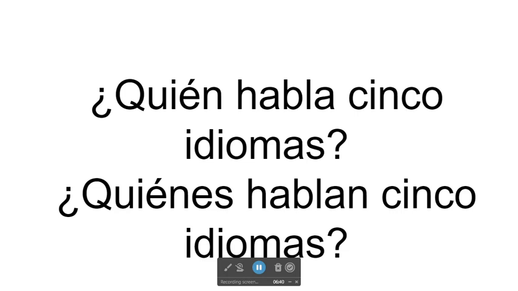¿Quién habla 5 idiomas? Who speaks 5 languages? ¿Quiénes hablan 5 idiomas? Do you notice the difference? The word habla means he or she speaks. So we're talking about one person that speaks 5 languages. Hablan means they speak. So that question is talking about more than one person. That's why the question is ¿quiénes?